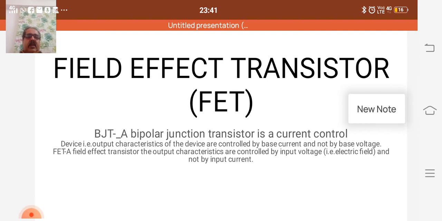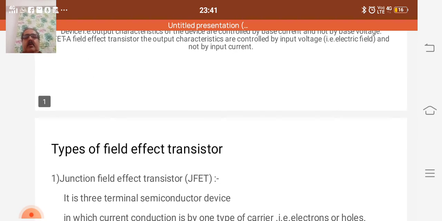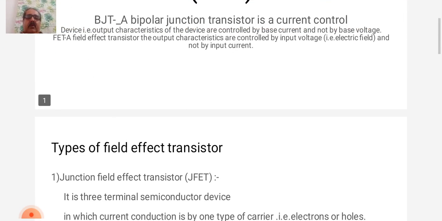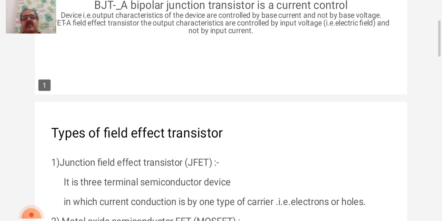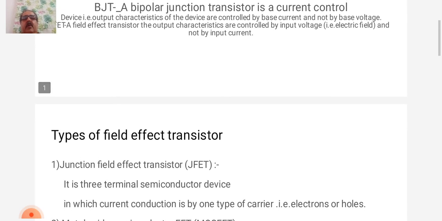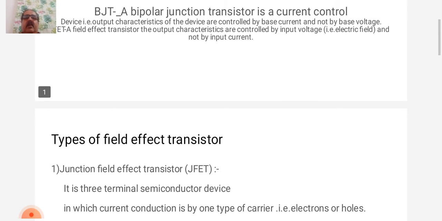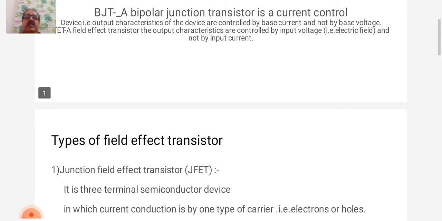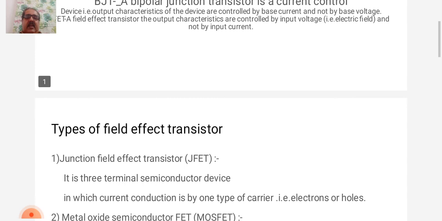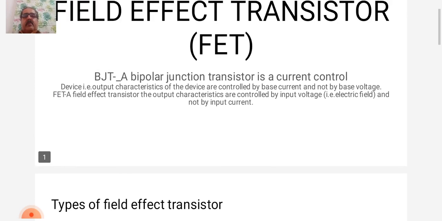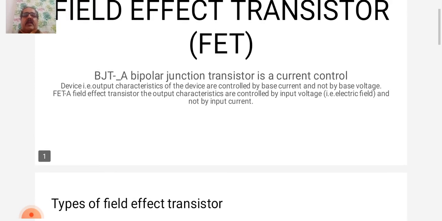Here we have to consider the two types of field effect transistor. First is junction field effect transistor, JFET, and second is metal oxide semiconductor field effect transistor, that is MOSFET.